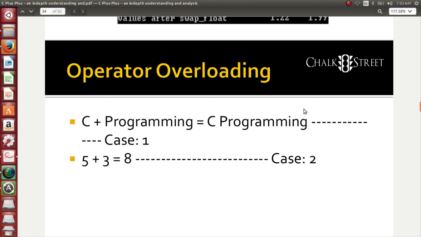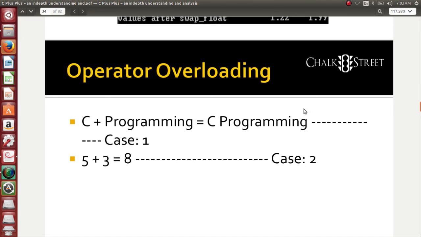5 plus 3 is 8. Shri plus Ram is Shri Ram. The plus in the case of 5 plus 3 is an addition operator. The plus in the case of Shri plus Ram is concatenation operator. How did one operator perform multiple roles? It is called as overloading.